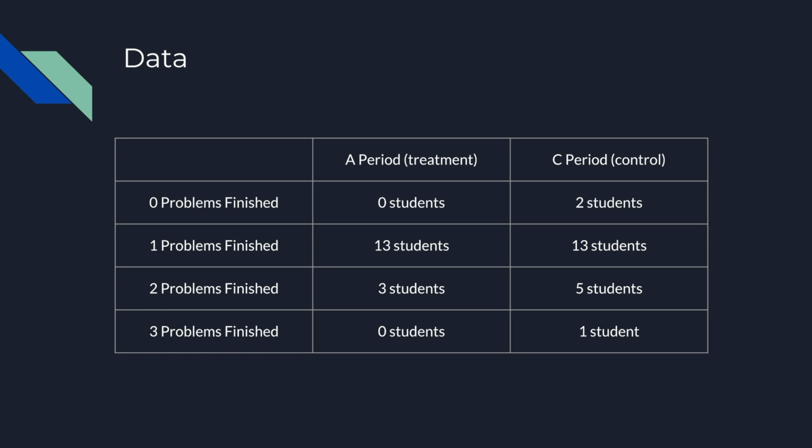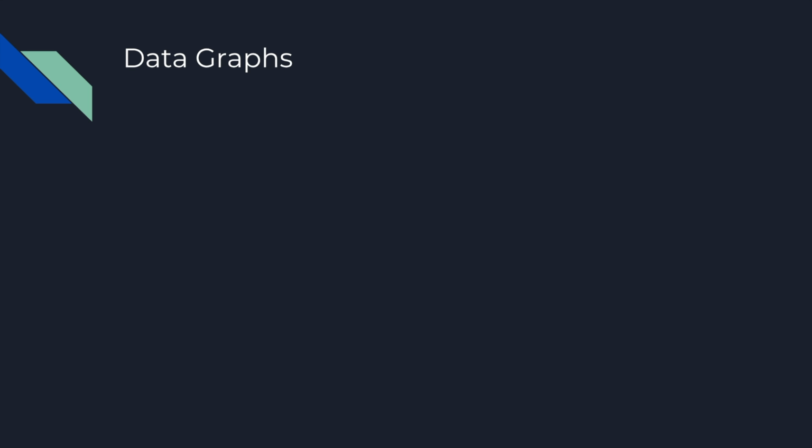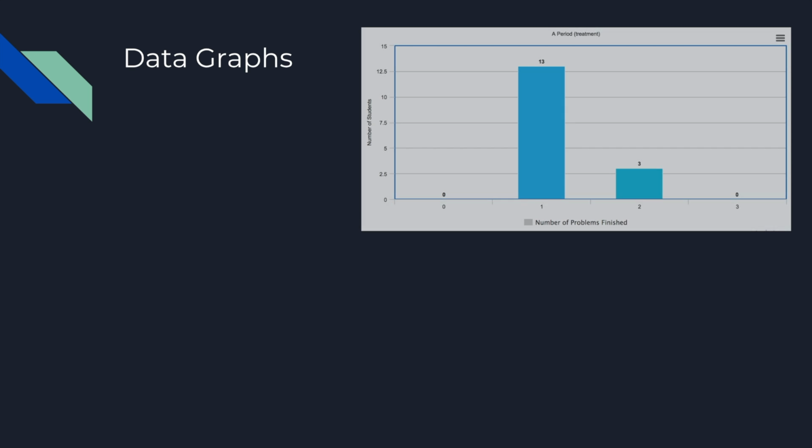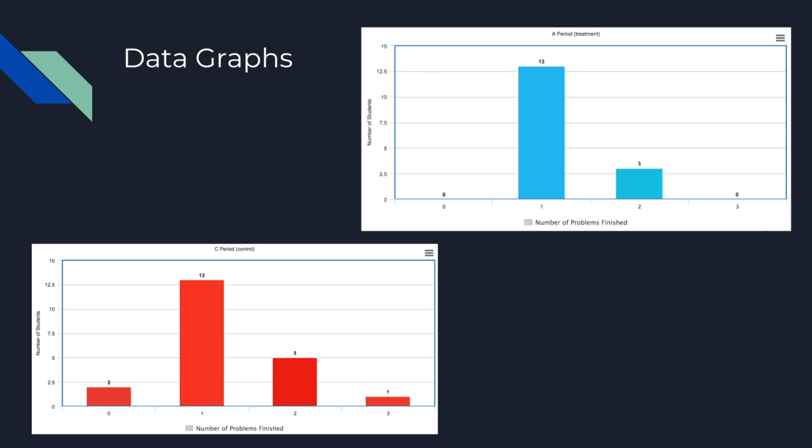Now, this was our resulting data. As you can see, C period had a slightly larger distribution in the number of problems that were finished between the students, and most students between A period and C period finished 1 problem or 2 problems. Now, there was 1 student in C period who finished all 3, and there were 2 students in C period who finished none, but for A period, all the students either finished 1 problem or 2 problems. Here's a graph of our data, and it's just modeling the data that was previously shown in the slide before. And as you can see, there isn't too much diversity with A period, but with C period, there's a bit more.